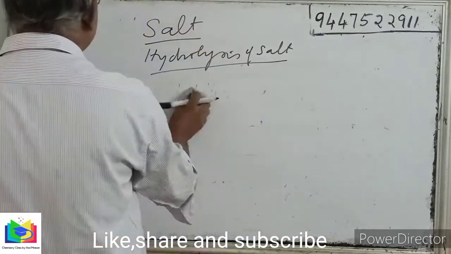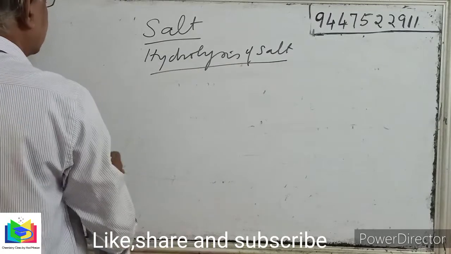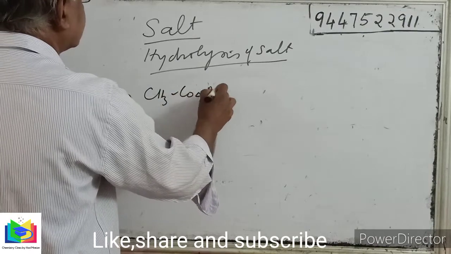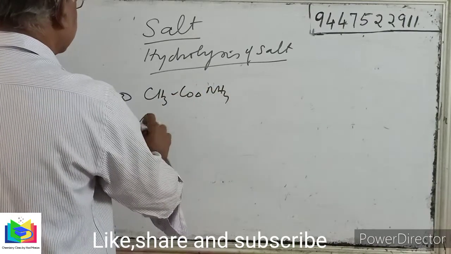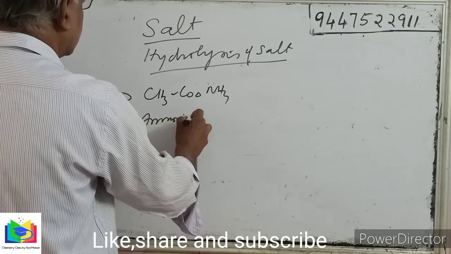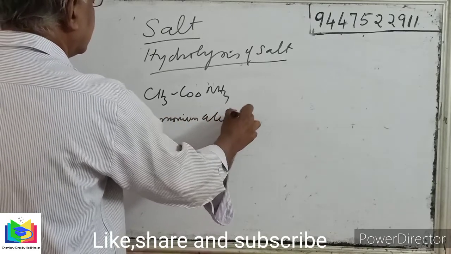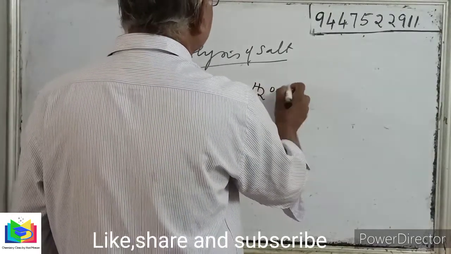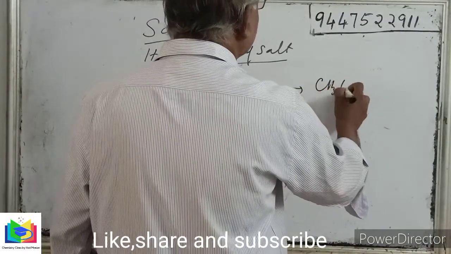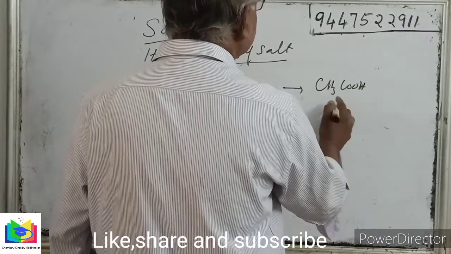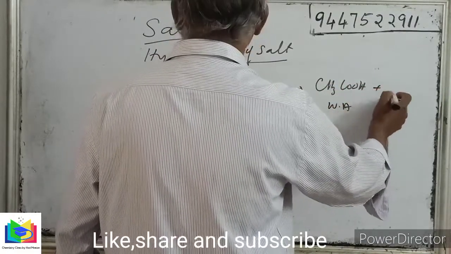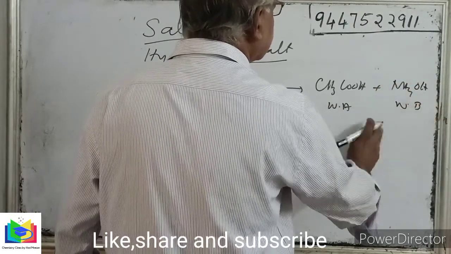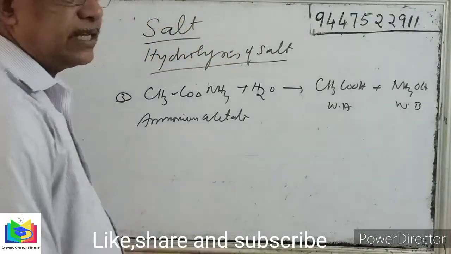Then the next salt is a salt formed from a weak acid and a weak base, that is ammonium acetate. This again undergoes hydrolysis with water to give acetic acid, a weak acid, plus ammonium hydroxide, a weak base. So both the product acid and base are weak.